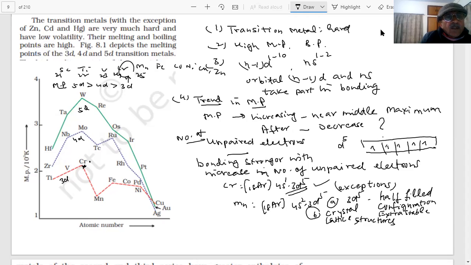Look, this is 4d, it has a higher melting point. Melting point is increasing. This is the melting point, and this is the atomic number. So the maxima is around the middle in every case. Why is the melting point of 5d more than 4d, and 4d more than 3d? In heavier transition metals, students, the strength of the metal bonding is increasing.